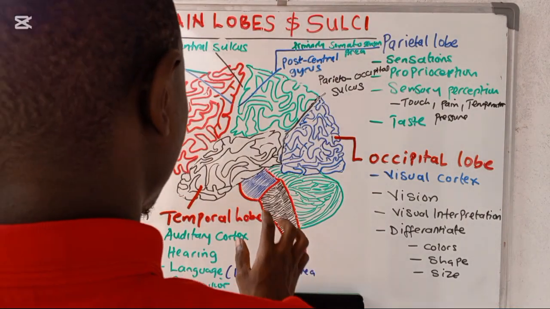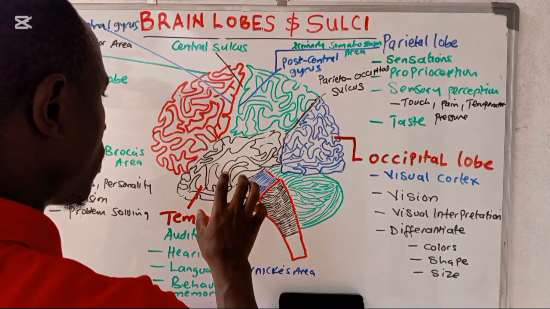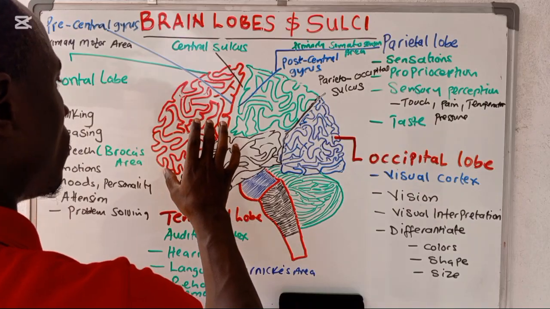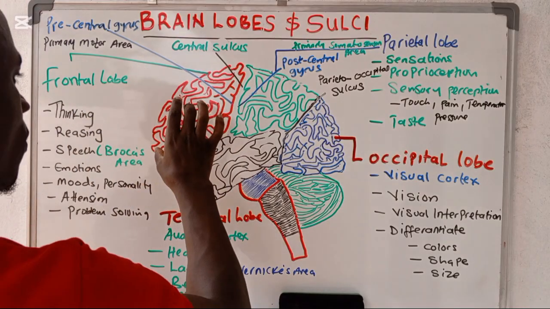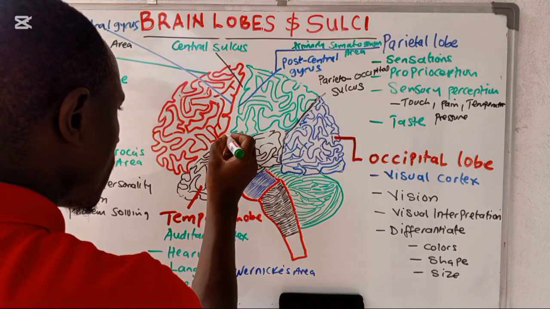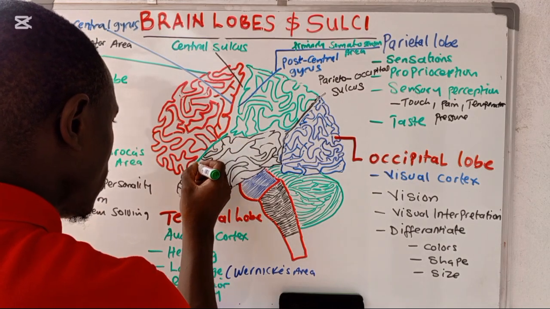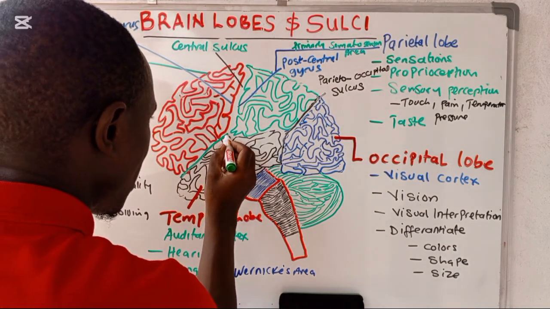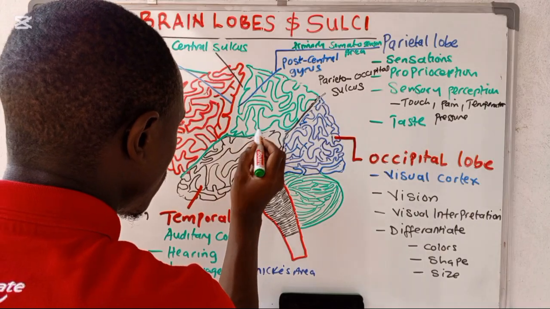Now this temporal lobe is separated from the frontal lobe by this fissure here. You see this fissure coming here, and at the same time it can even slightly cross to the other side.